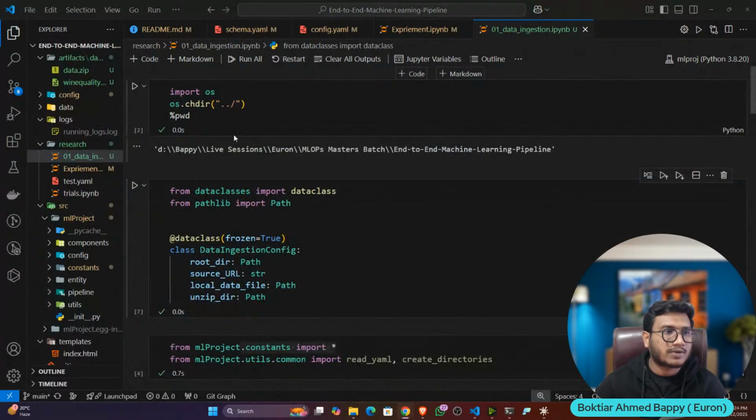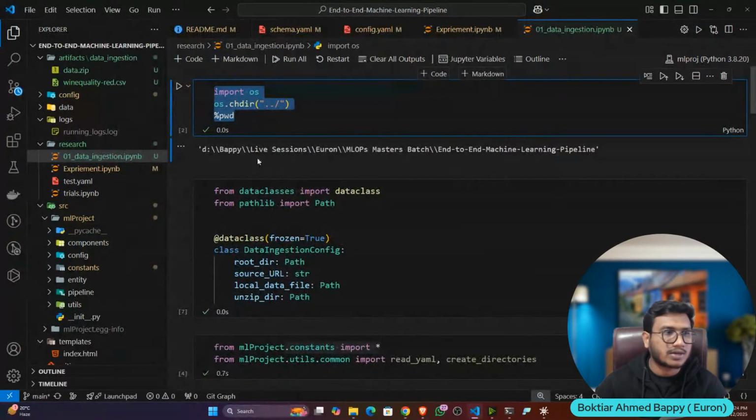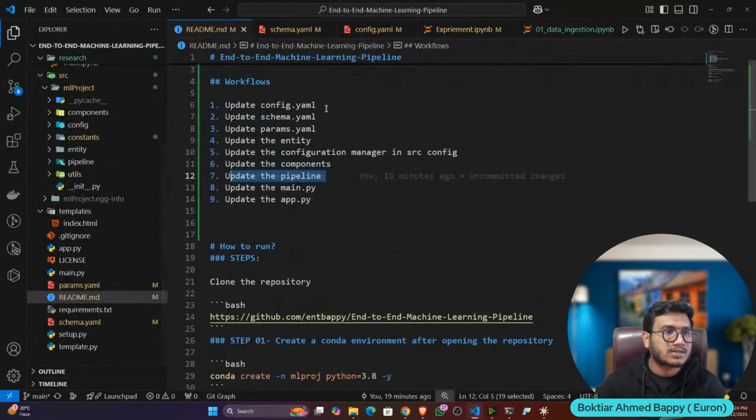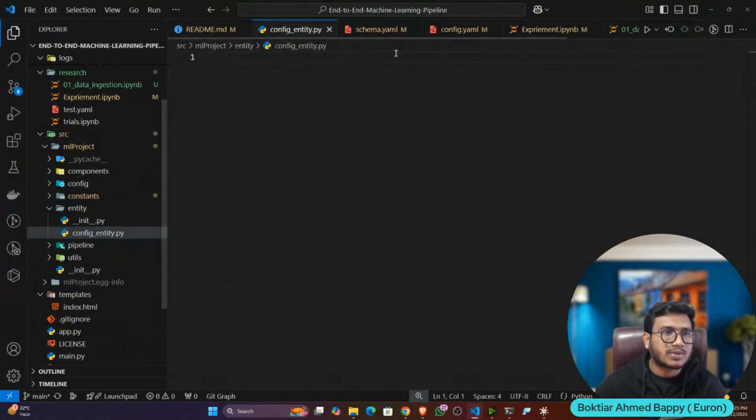Now let's try to convert this notebook into modular coding. Very easy, we just need to copy paste the code. Again, follow the same workflow. As of now, we are not writing main.py and app.py, we'll write them later on. So first of all, let's update the config, but config is already updated, I don't need to update it. Schema is also updated. Params is also not needed. I will skip this part. Now let's update the entity. Inside the src folder, I will open the entity folder. Now config entity, let's open it up.